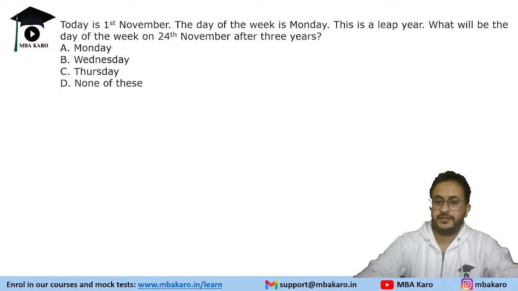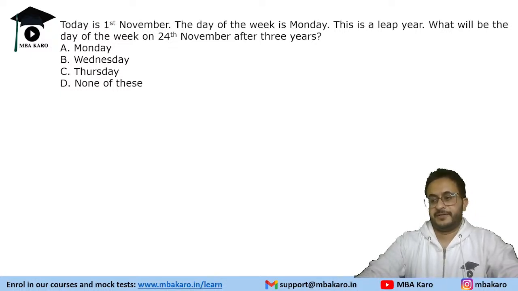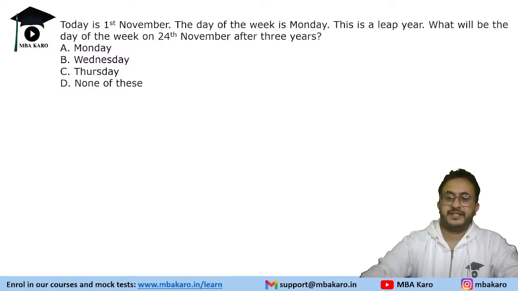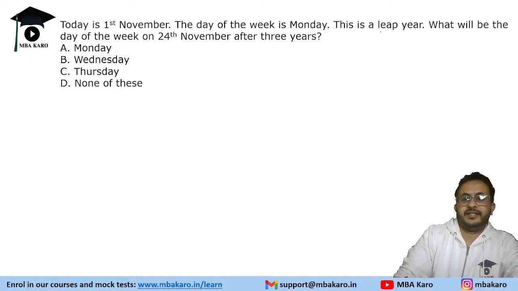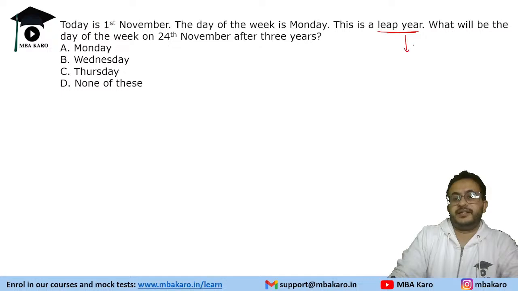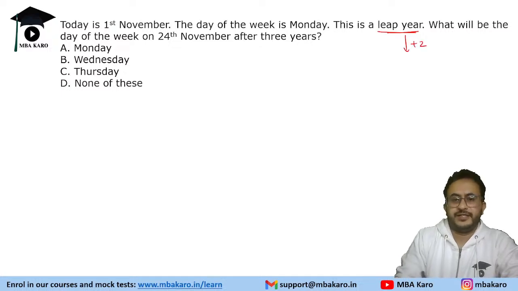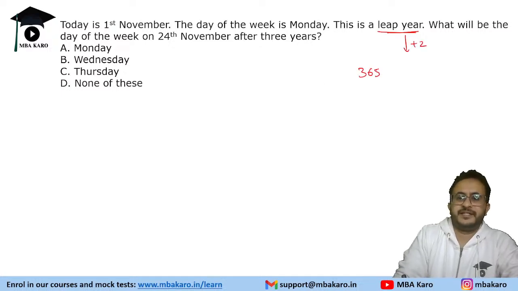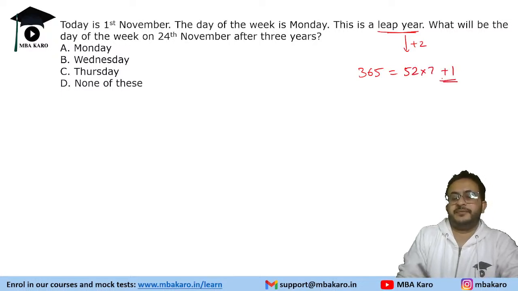So after 3 years, what is that day? If none of these, which is that particular date? Remember this: in a leap year you add 2 days. 365 is basically 52 into 7 plus 1, so every year plus 1 day is added.